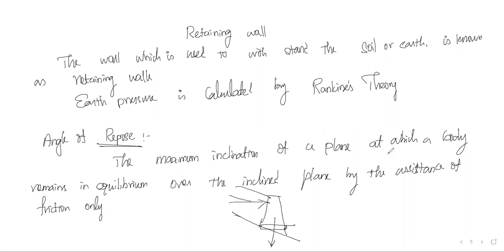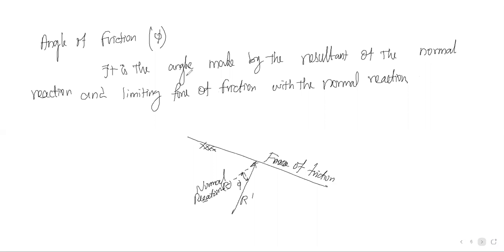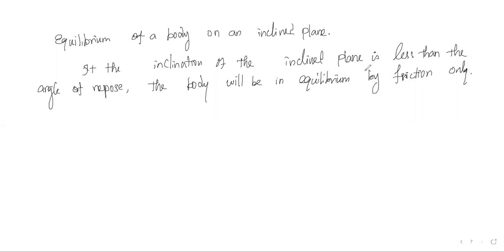The inclination of a plane at which the body remains in equilibrium, the plane assisted by the friction only. In a similar way, we have discussed in the other way. If the inclination of the inclined plane is less than the angle of repose, then the equilibrium of the body is nothing but by friction.